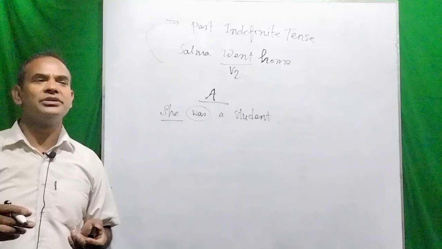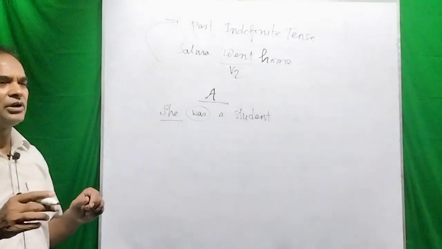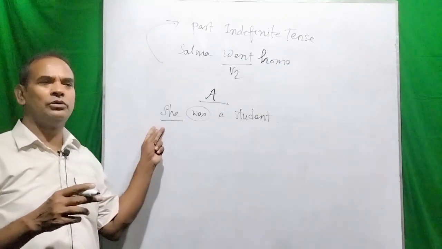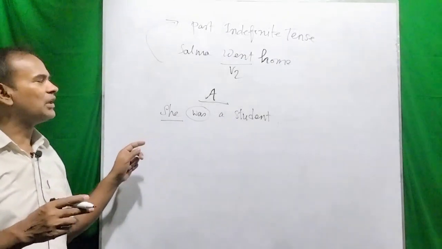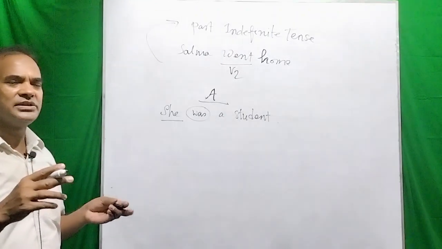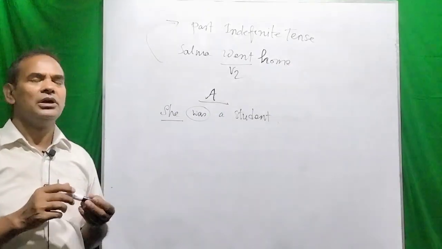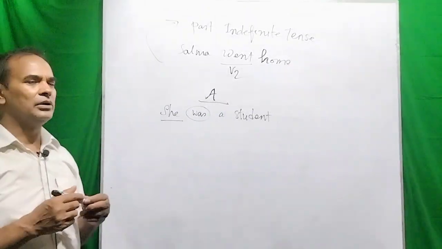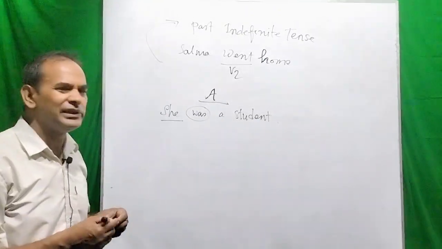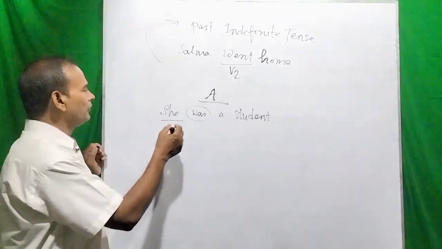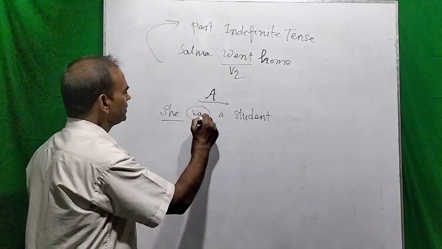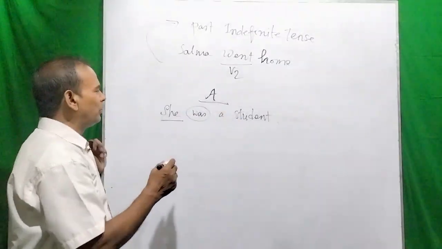He, she, it, this, that, who, any verbal noun or gerund or infinitive, specifically proper noun, singular common noun, singular noun, and uncountable noun, that means abstract noun or mass noun or material noun. All these are third person singular number. So after any one of these third person singular numbers, you can use was. I think you have a good idea about this.